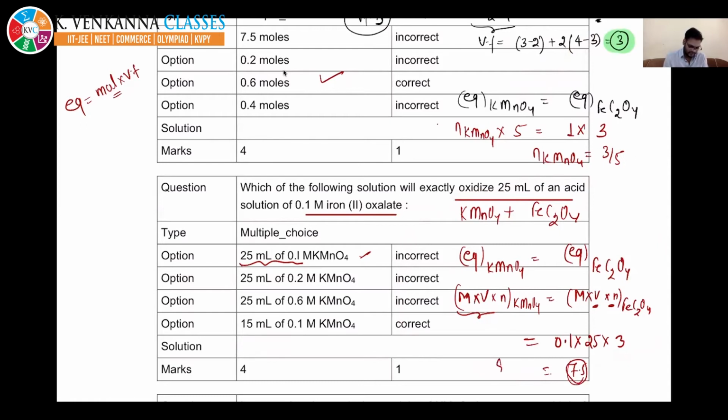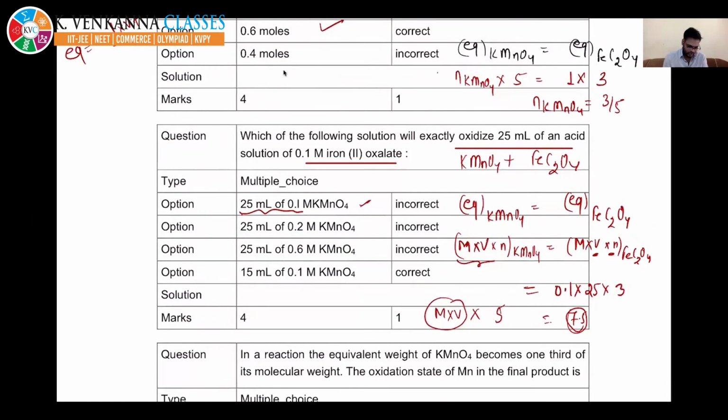For KMnO4 the valency factor is 5. Now molarity into volume, you solve it, should be equal to 7.5 divided by 5, so it will be 1.5. So this multiplication should be equal to 1.5.